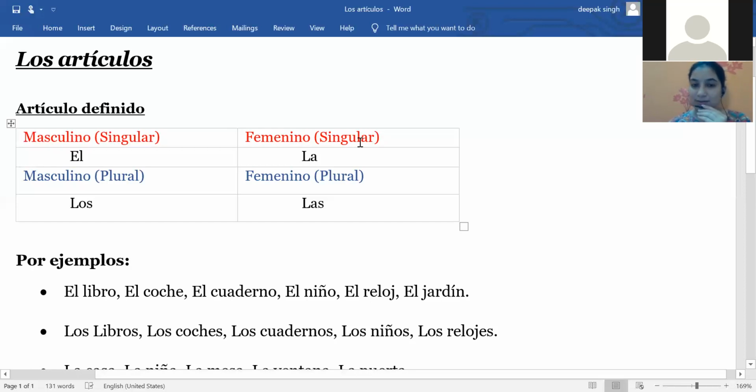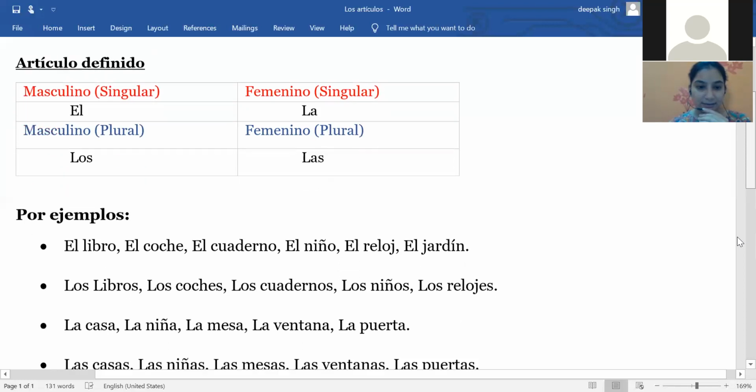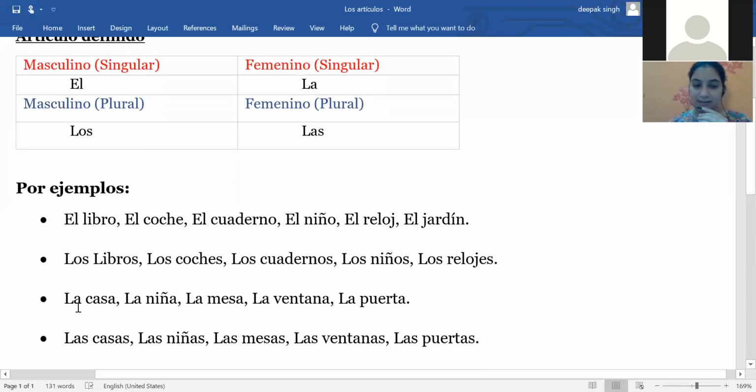Now we are doing the feminine singular article, and we have to use particularly la. La for the feminino singular. So the article is again la, and the meaning is the same as the, the particular one. So here we have some examples again. You can see here the examples.